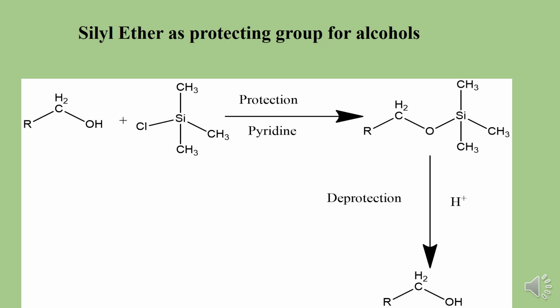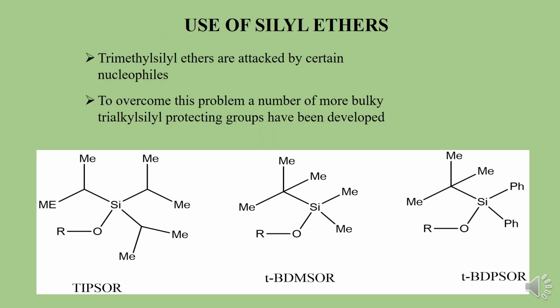Here the trimethyl silyl ethers we used earlier are attacked by certain nucleophiles. To overcome this problem, a number of more bulky trialkyl silyl protecting groups have been developed. Some of them are TIPS, which is nothing but triisopropyl silicon ethers.